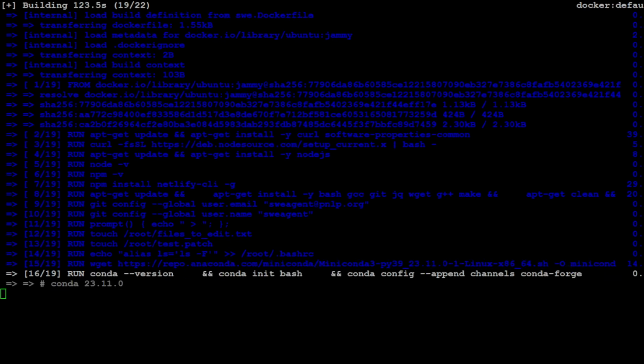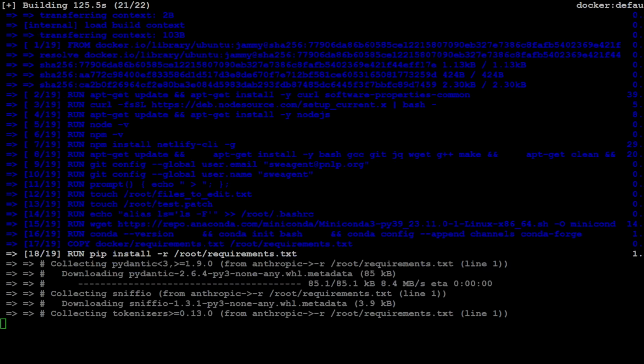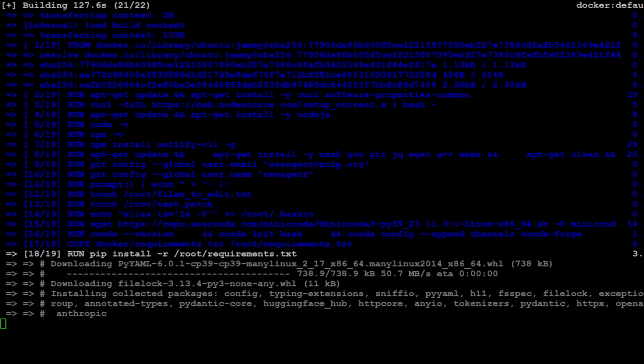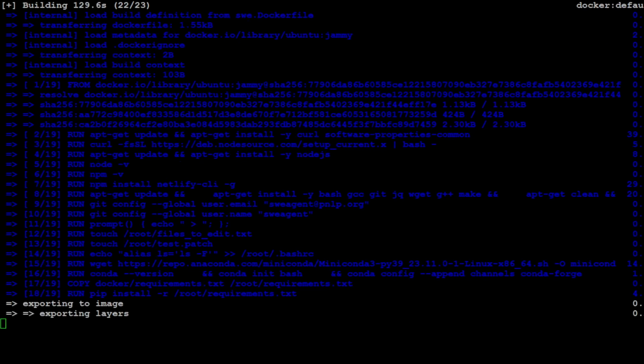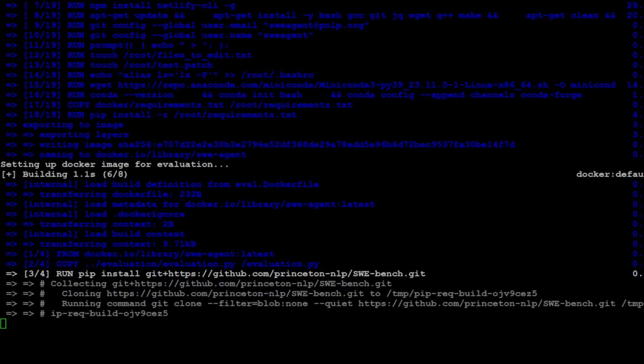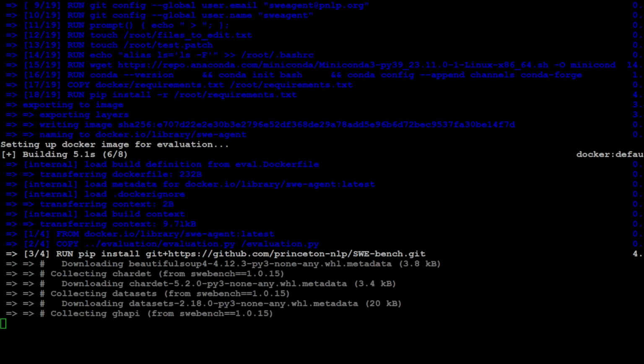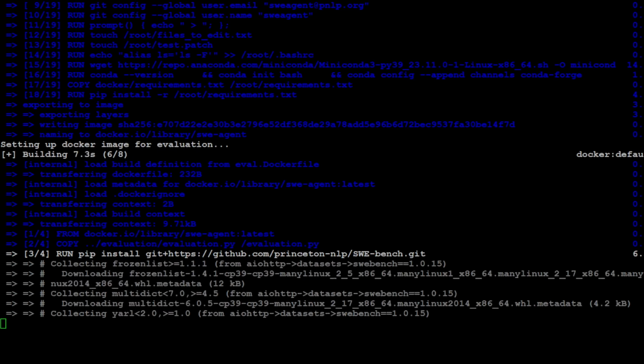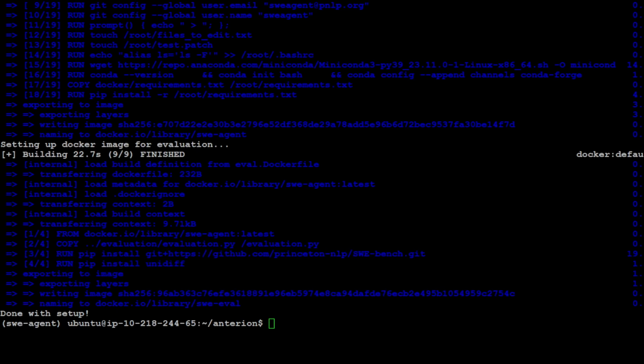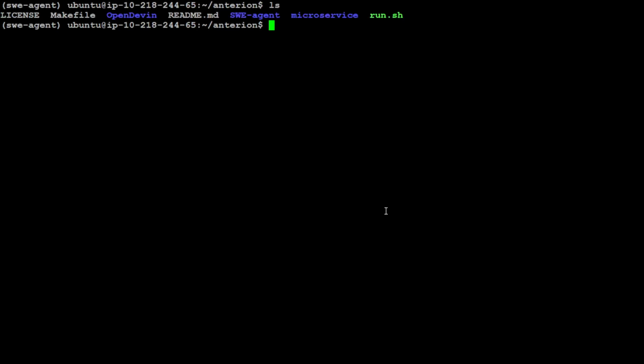As you can see, it is still running, almost there, I guess. It has taken a lot of time, so make sure that you have plenty of space on your disk. Now it is exporting to image and then doing a lot of things. That is done. Let me clear screen. Let's do ls again. There should be a microservices directory. There you go. Let's go into that.